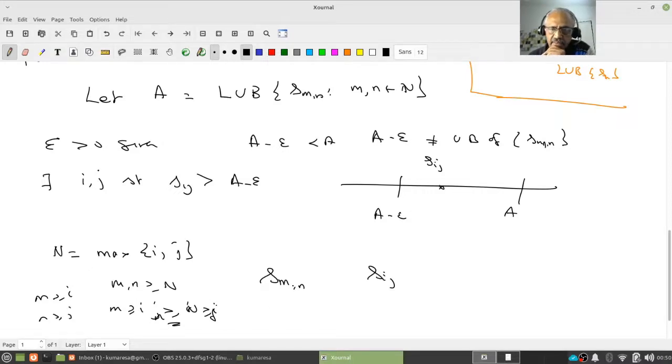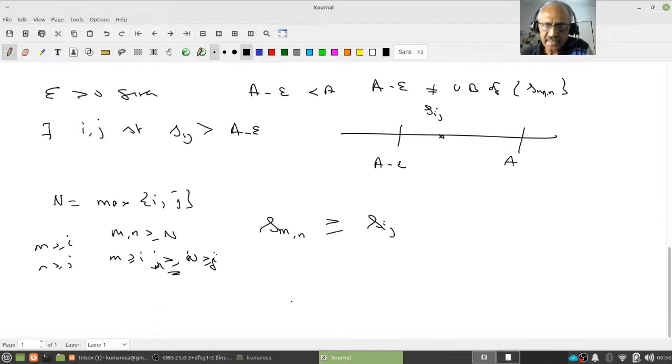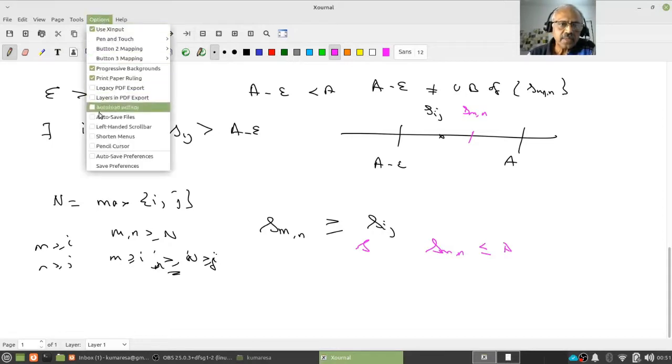Are you following? So to S_ij I am adding a few more non-negative terms to get S_mn. Therefore S_mn is greater than or equal to S_ij. But notice that the S_mn are bounded by A.